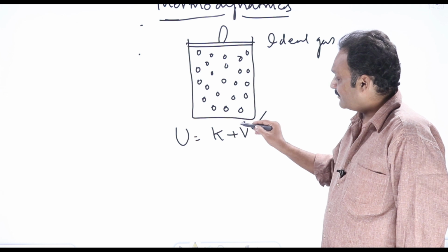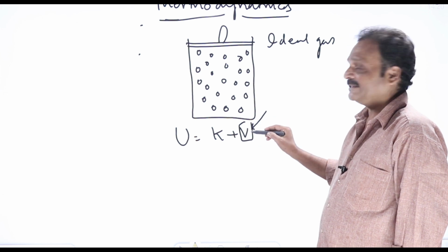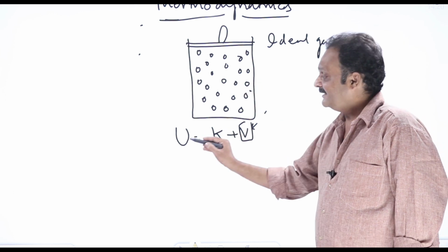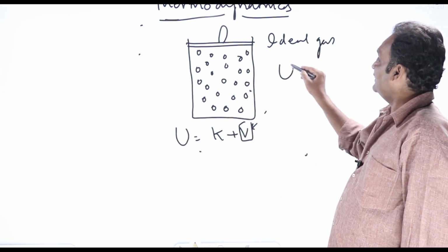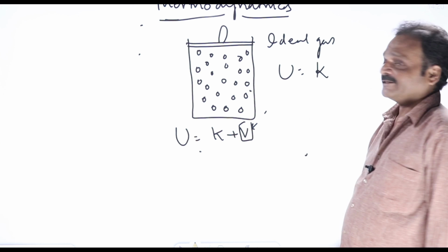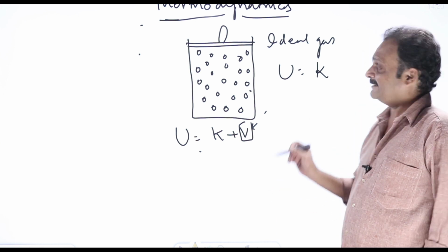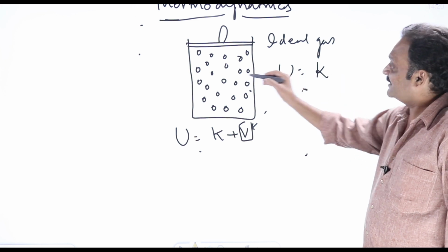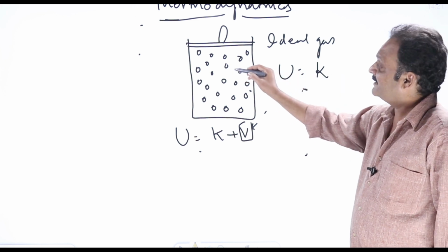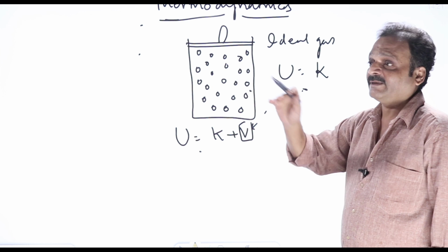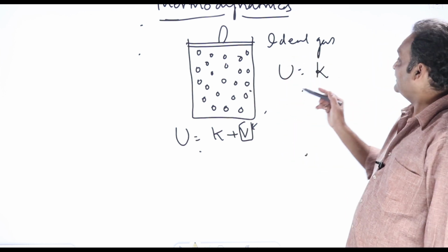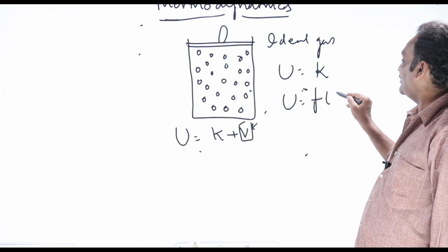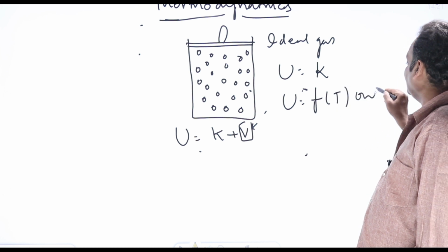When there are no intermolecular attraction forces in an ideal gas, potential energy will not be there for molecules. Molecules possess only kinetic energy. So internal energy of an ideal gas is purely kinetic in nature. Now I want to change internal energy, means I have to change the kinetic energy of the molecules. How can I change the kinetic energy of atoms or molecules? By increasing or decreasing the temperature. Means for an ideal gas, internal energy is a function of temperature only.